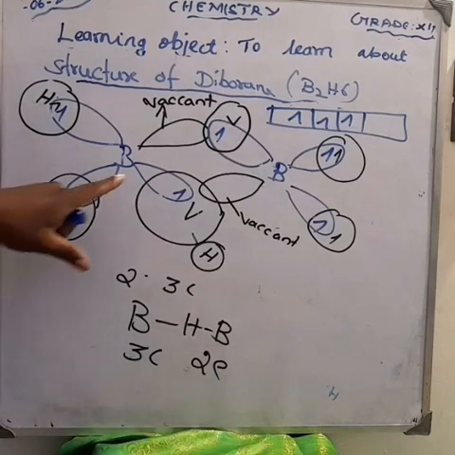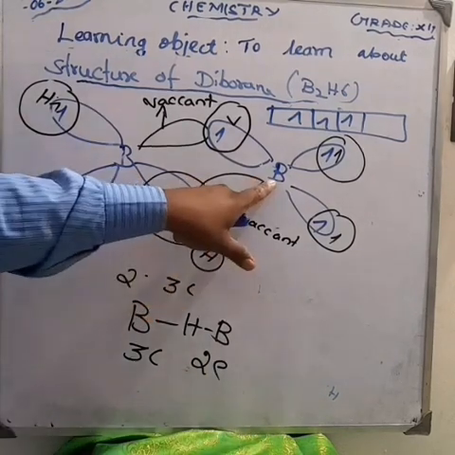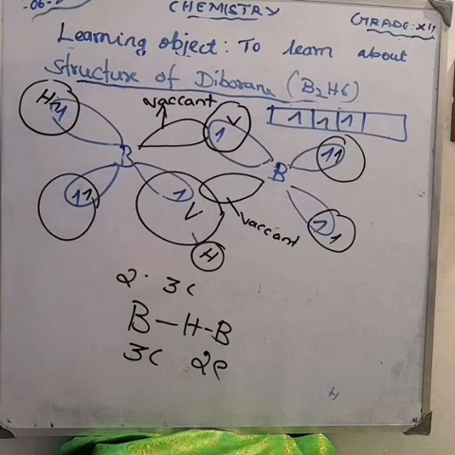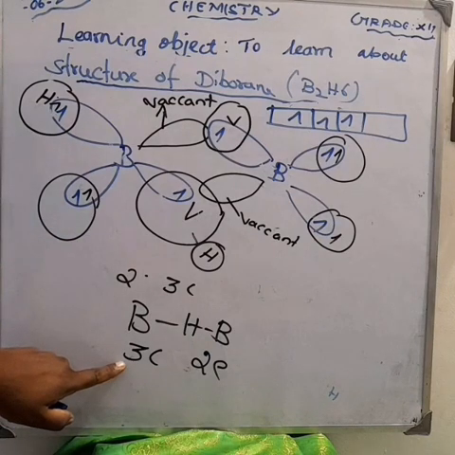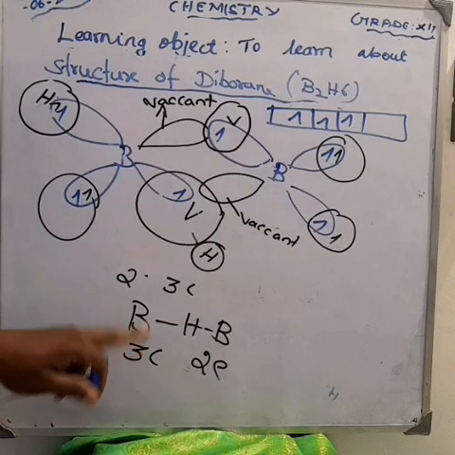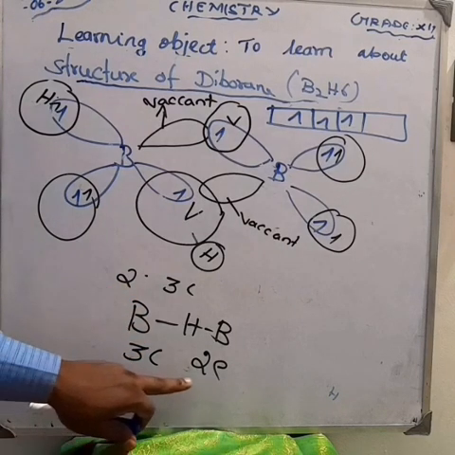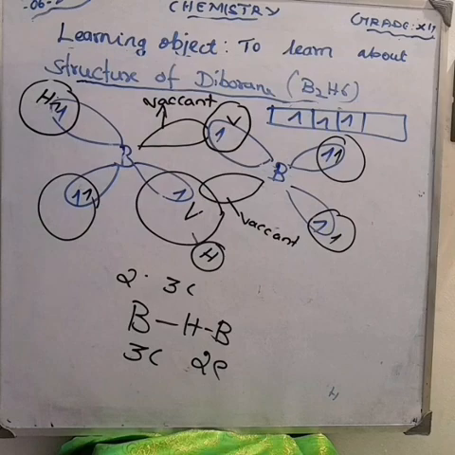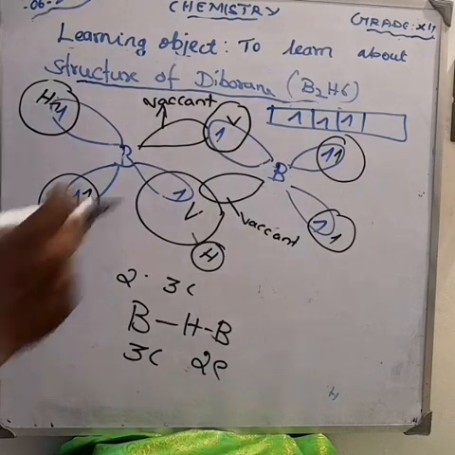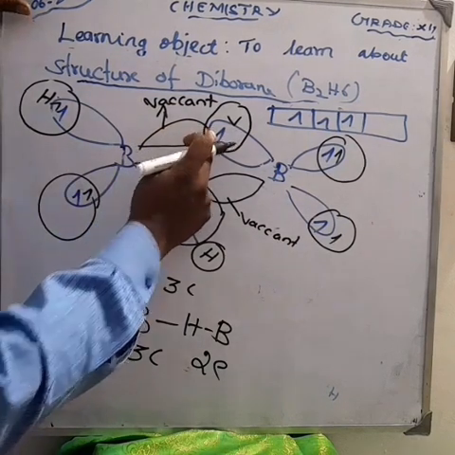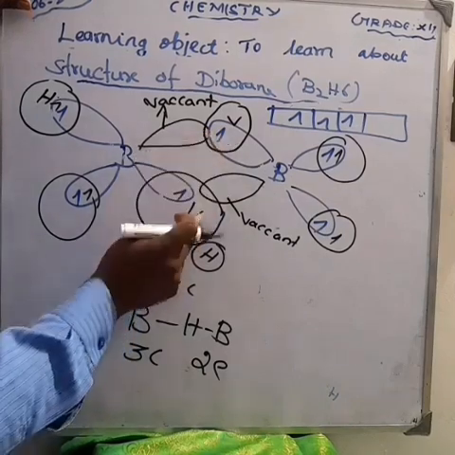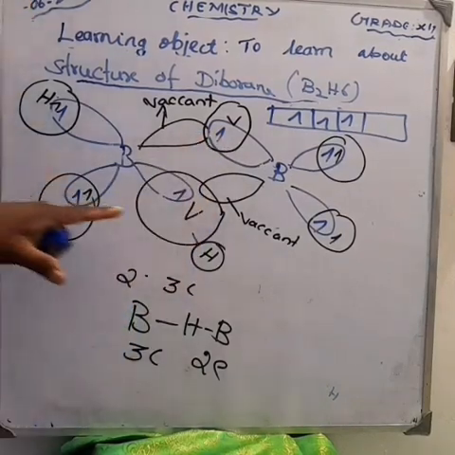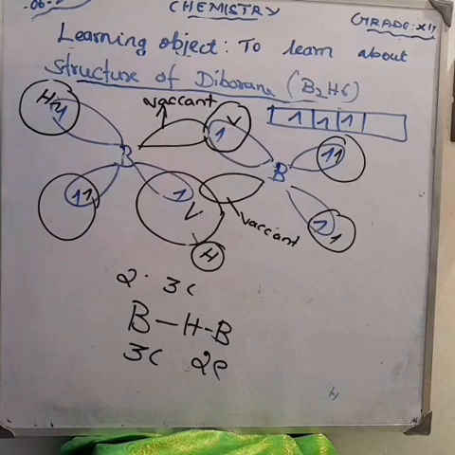Can you understand? 3 center. Why are we saying 3 center? Boron, hydrogen, boron. So 3 center, and how many electrons? 2 electrons. These bonds are 3 center 2 electron bonds. Now we are explaining the bridging hydrogen atoms.